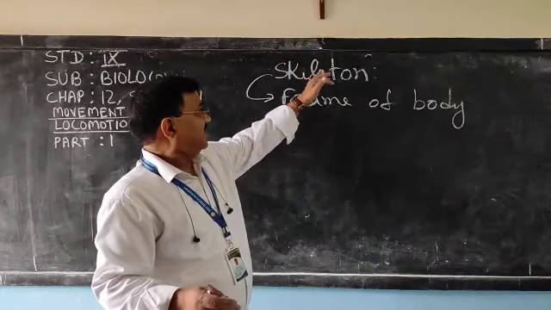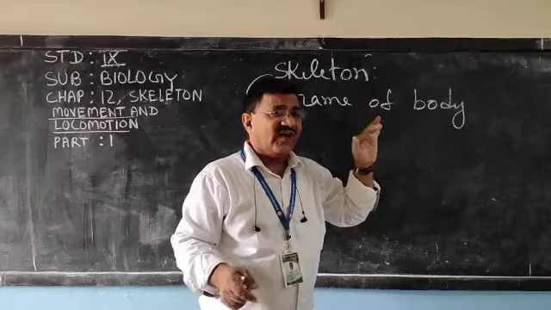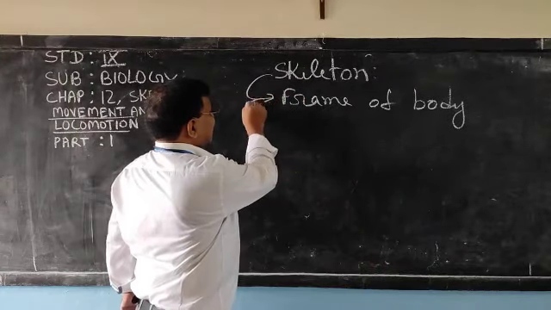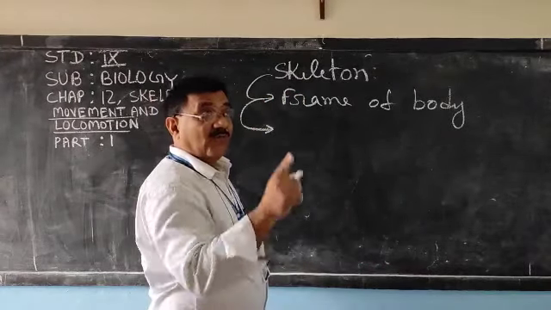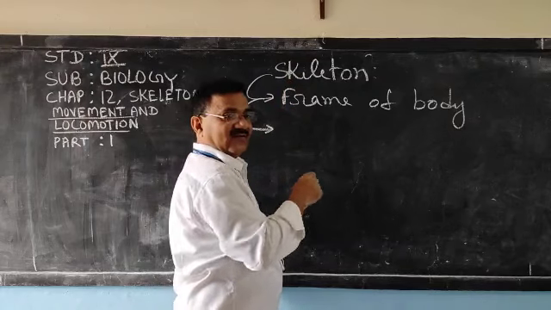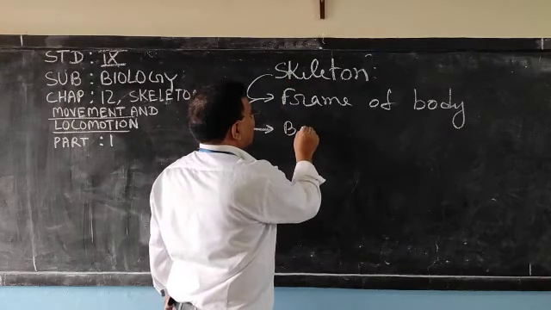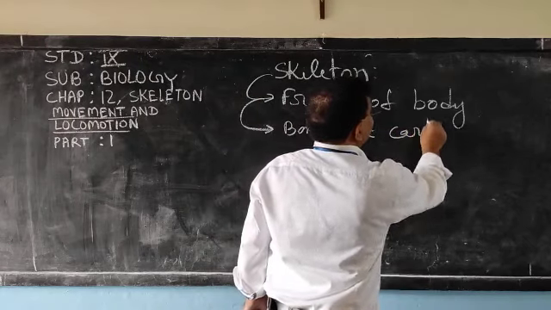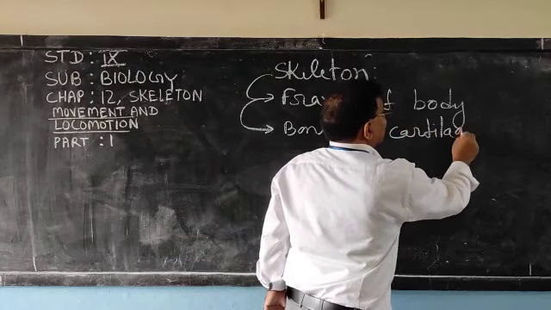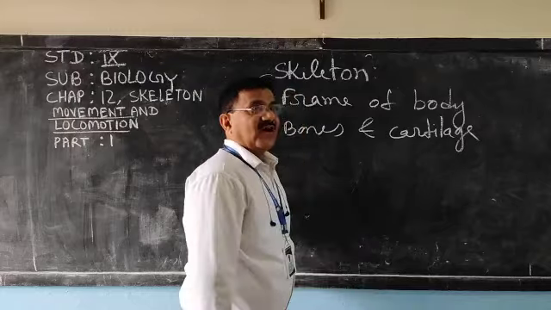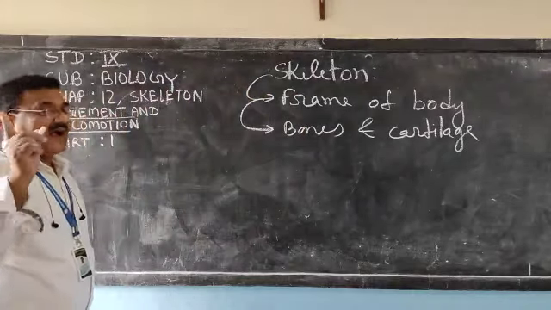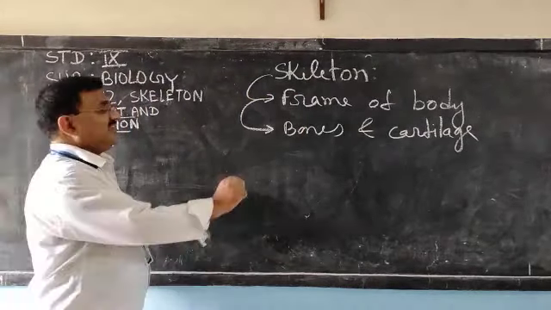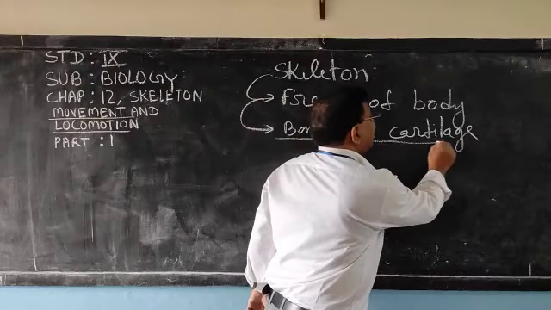So a skeleton gives framework of the body, and it is made up of two things, bones and cartilage. Okay, bones and cartilage. This skeleton is made up of bones and cartilage. And what is bone and cartilage?